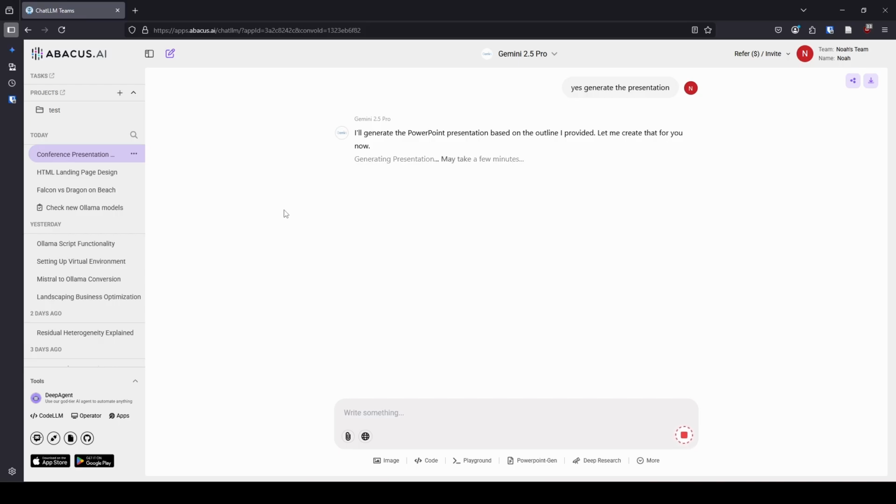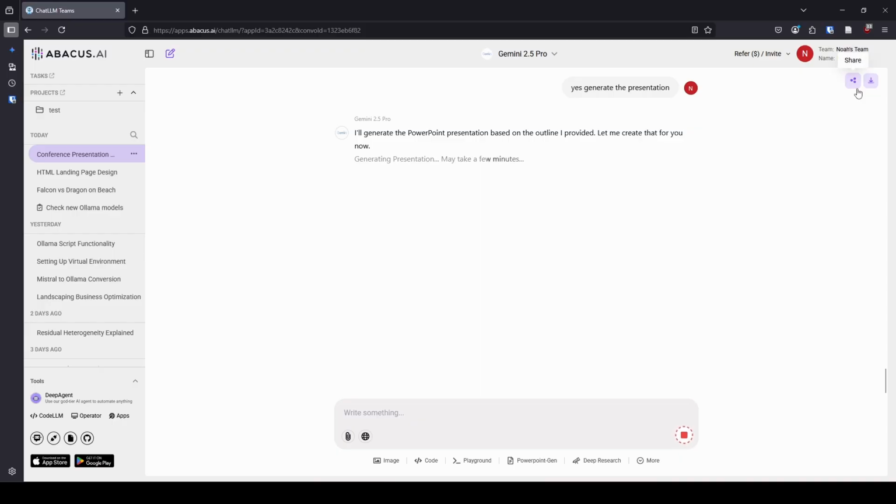And in the meantime, while it does that, I will just point out a couple other quick features about the interface. So down here at the bottom, you can see it has a web search tool. And you can also add attachments if you don't like to click and drag. If you'd rather go to your file structure, you can do that with the attachments button. See, add from files, or you can connect apps. And if we go to connect apps, it's going to bring us to a different page.